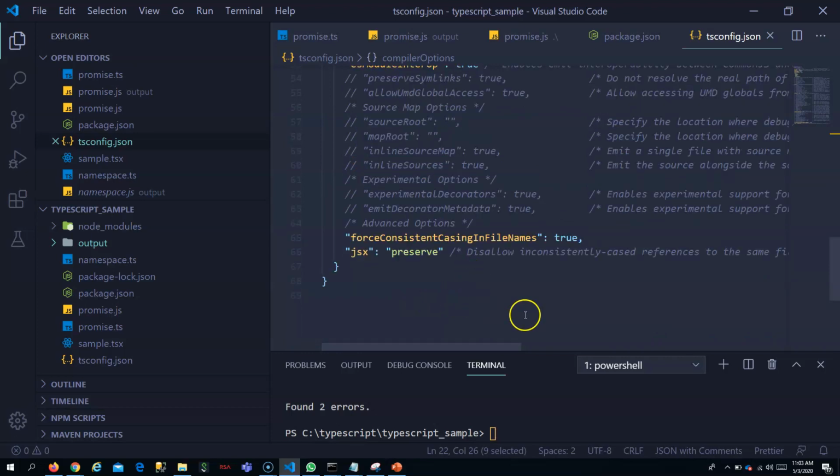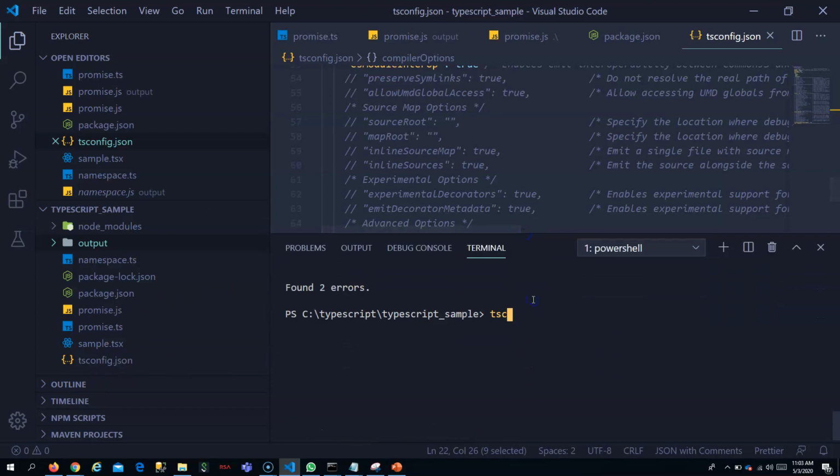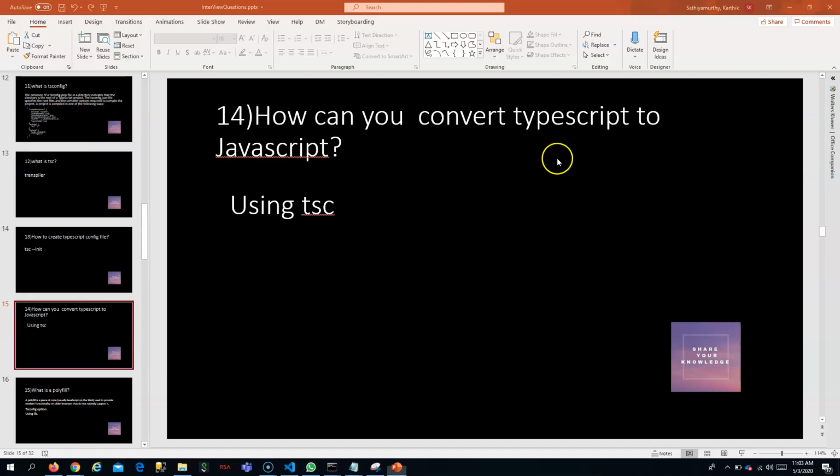But running tsc with a single file will not make use of this tsconfig file. You just run it without any file name, and it will make use of tsconfig.json. When you do that, it will transpile all the TS files in your directory based on the tsconfig.json. Let's move on to the next question.